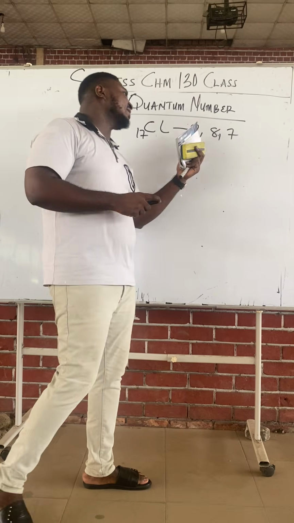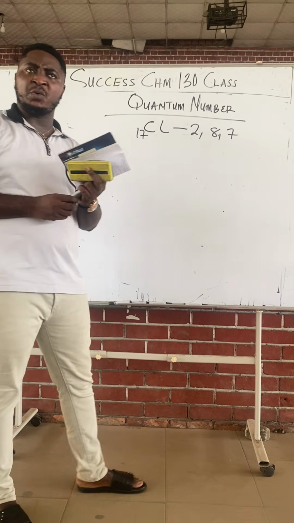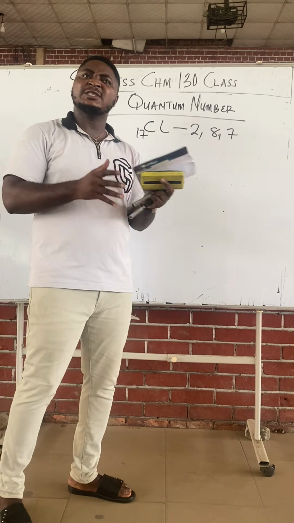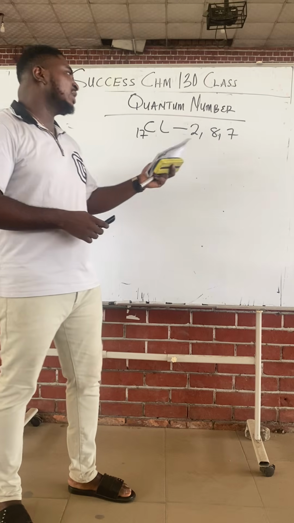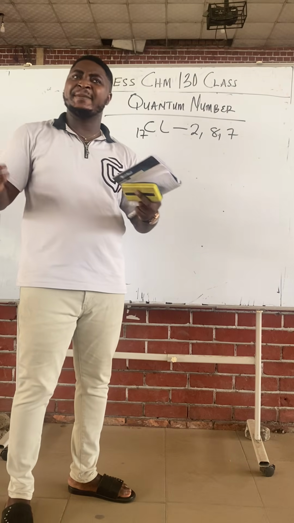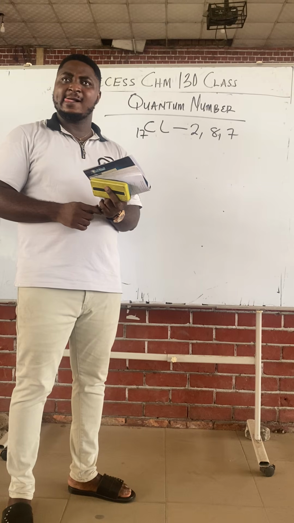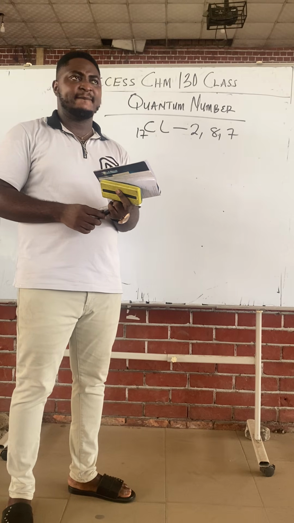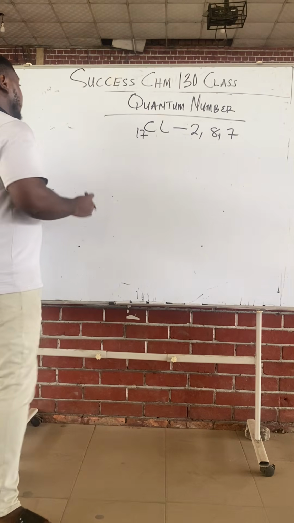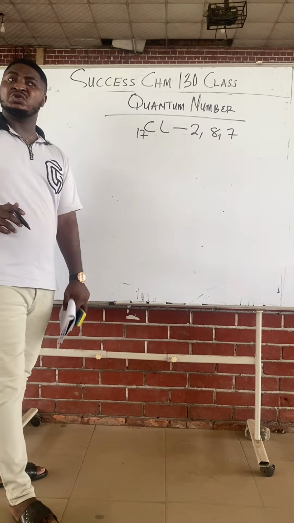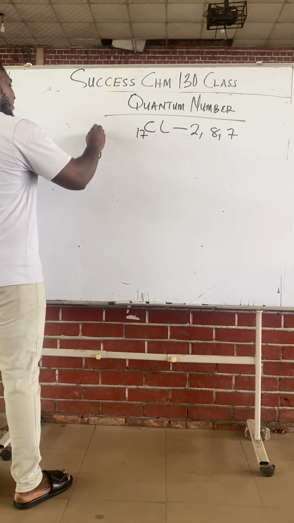But class, this is one way of writing electronic configuration. There's another way, what we call the spdf configuration. This one is the shell configuration, K, L, M. There's the spdf configuration. Class, it's time to introduce you to what we call orbitals.